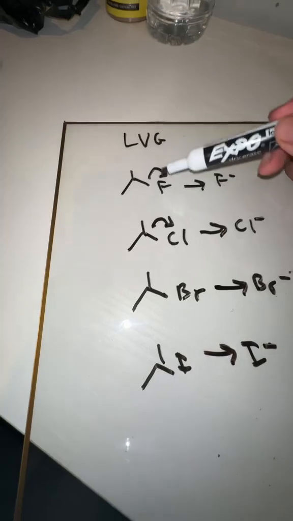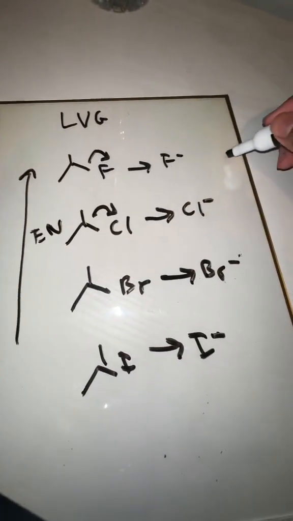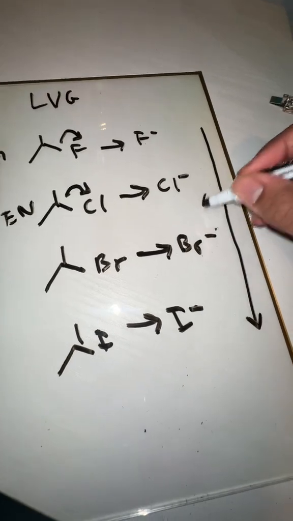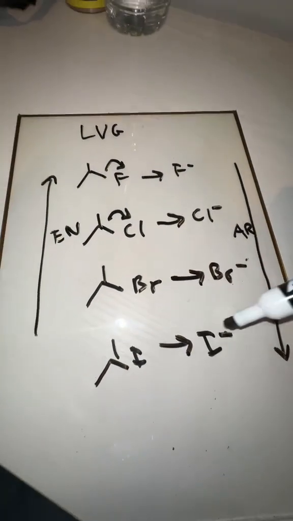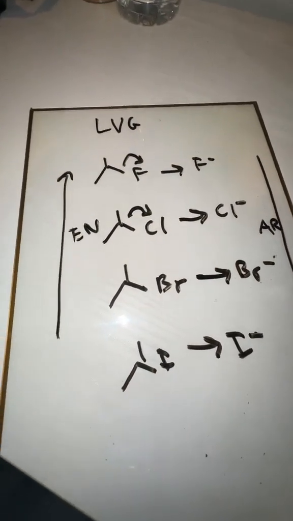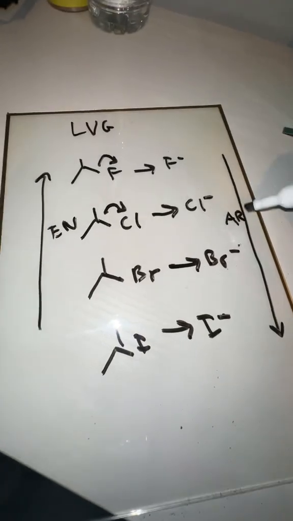So here's the thing. This is the order of halogens on the periodic table, right? So when you go this way, this is increasing electronegativity. So our fluorine has the highest electronegativity, but this way is the highest atomic radius, right? So iodine will have the largest atomic radius. So when we're talking about leaving group, the most stable anion, we actually want to look at atomic radius,